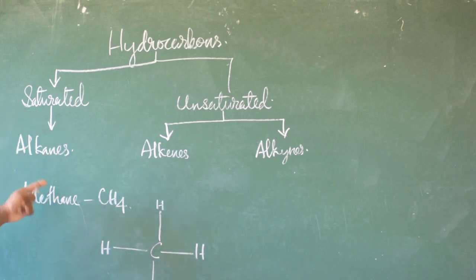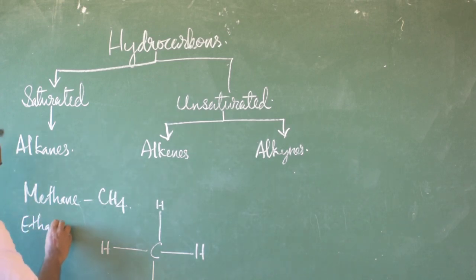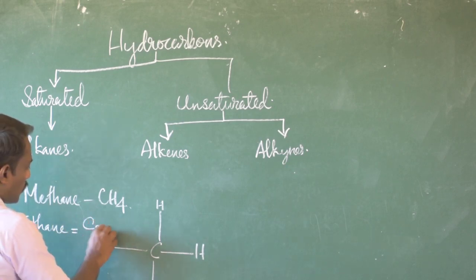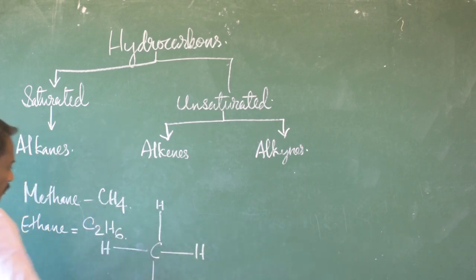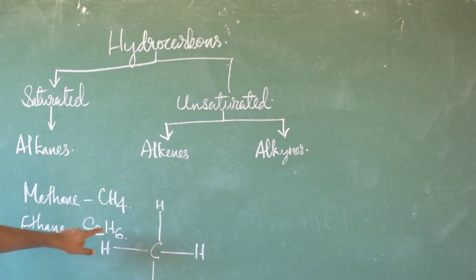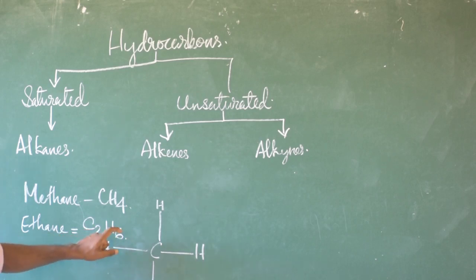The second compound of this alkane series is ethane. The molecular formula of ethane is C2H6. We know that there are 2 carbon atoms in ethane and they are bonded with 6 hydrogen atoms with single covalent bonds.